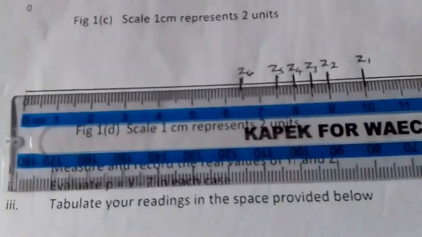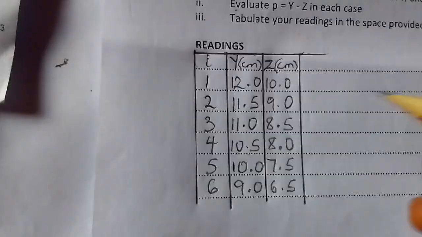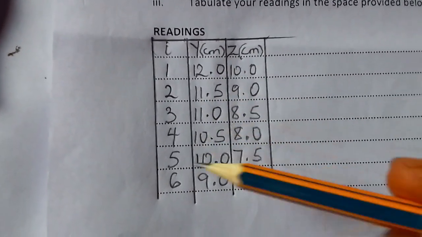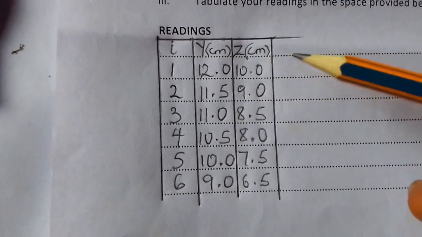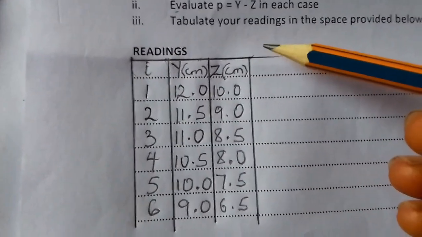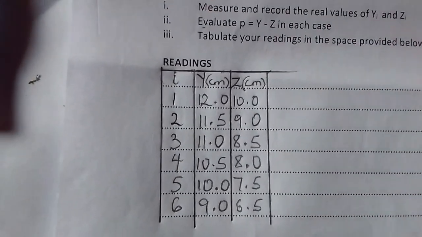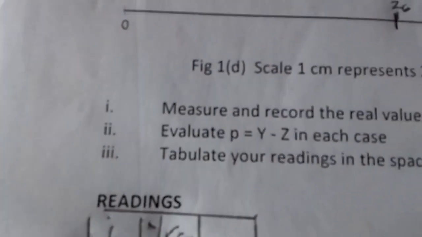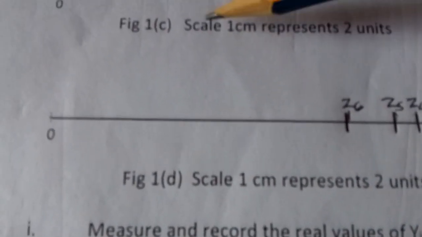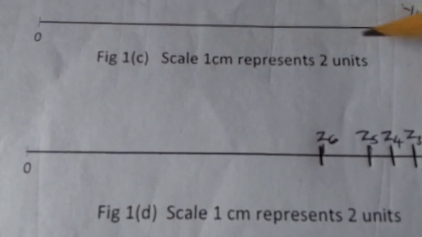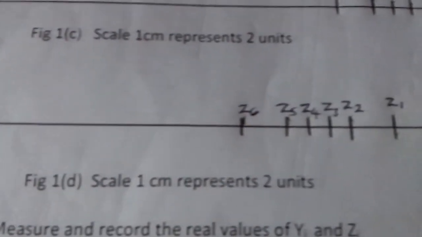And we are going to have converted values. And these are the real values. What you are going to do next is you have your converted values. We are going to put it here. Remember, it said that scale 1 cm represents 2 units. So each of these values you have here, you are going to multiply by 2.